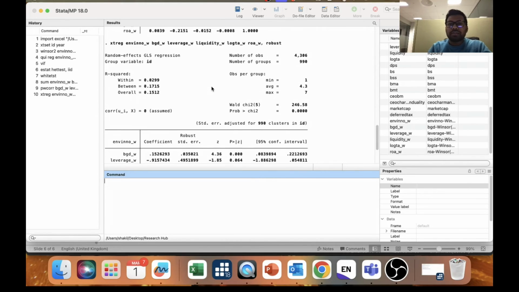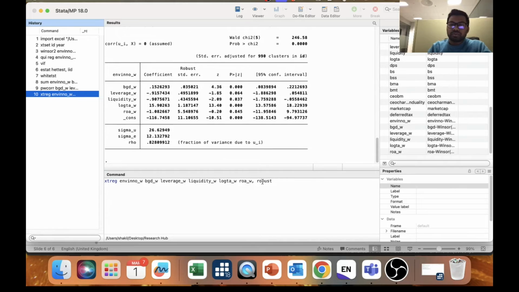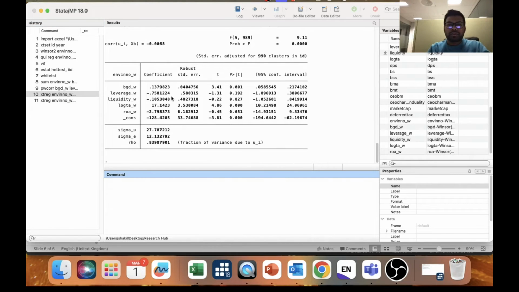When you run the regression, this is the result. Here you can see the board gender diversity. This is the coefficient, this is the statistic, and this is the p-value. Your p-value is 0.001, which is less than 0.1%. So that means your result is significant at the 1% significance level. So that means what? If the board gender diversity increases by 1%, then the result is quite significant. So this is actually the linear regression.